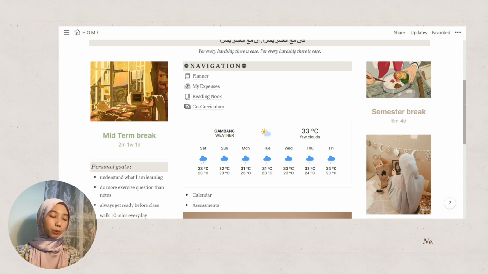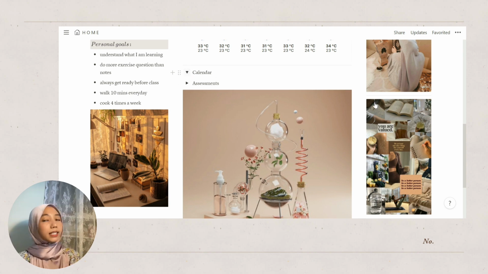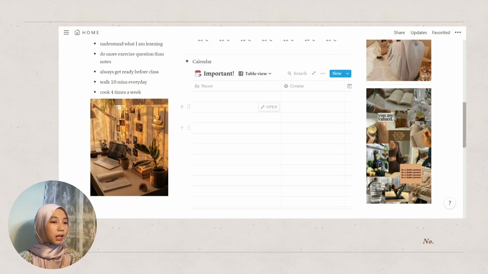Before we get into that, we're just going to scroll down a little bit more, where like I said, I have my weather widget, so I can see what the weather is currently in Gambang. And then I have a calendar. I can insert the tasks, the course, and the date of my assignment or my project or any events that I need to look out for.